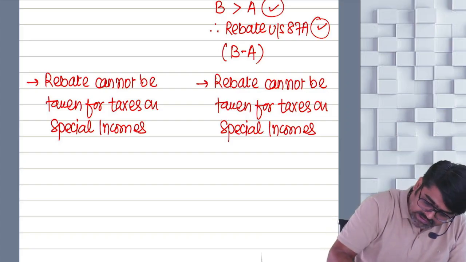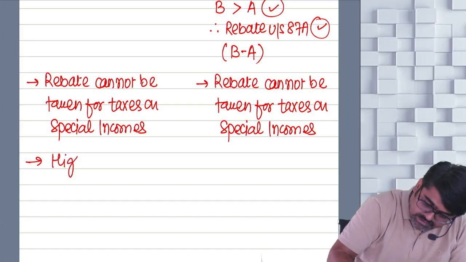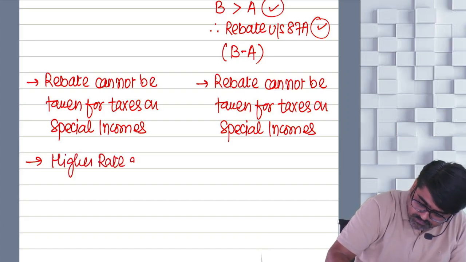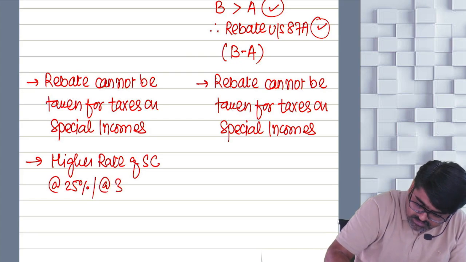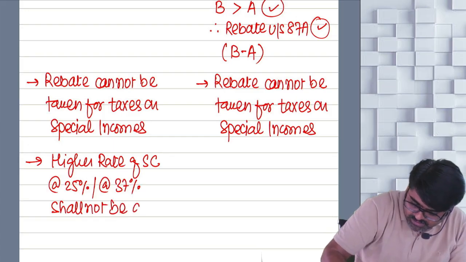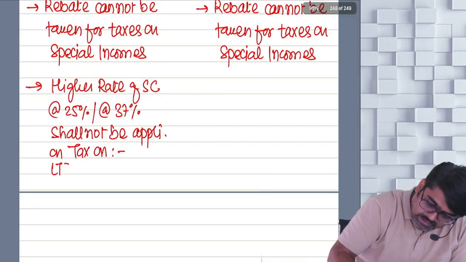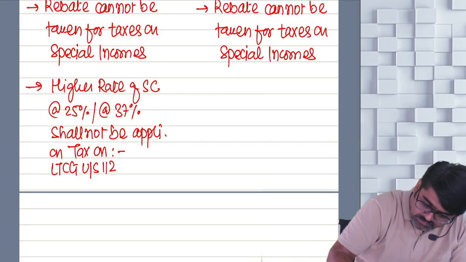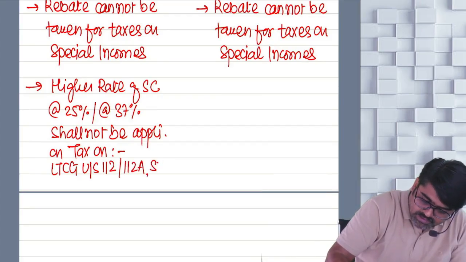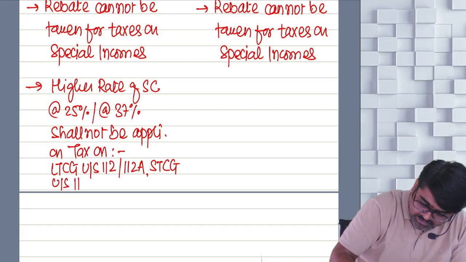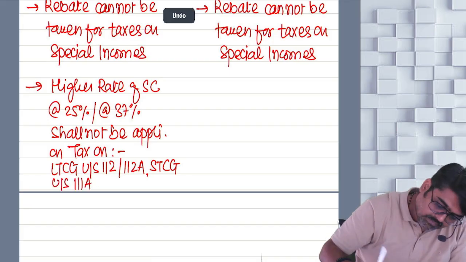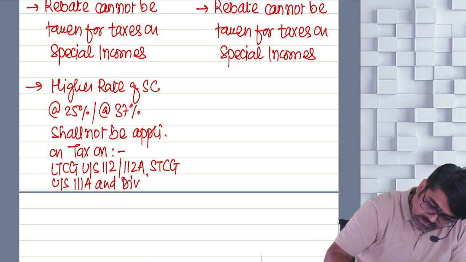Now second thing. Higher rate of surcharge, which is at the rate of 25% in some cases and in some cases at the rate of 37%, shall not be applicable on tax on LTCG under section 112 or 112A or STCG under section 111A and dividend income.